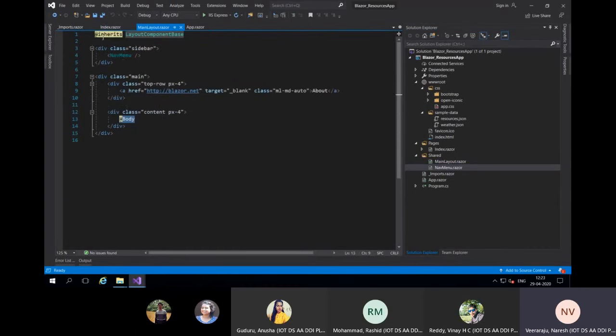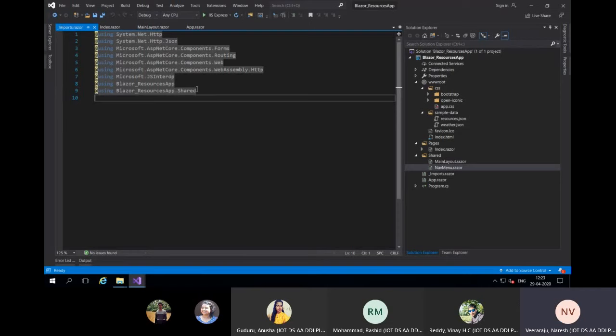Suppose you want to use that List: you would write using System.Collections.Generic, but that is now abstracted and is already within one of these namespaces, so it is not exposed and you are not using it directly.